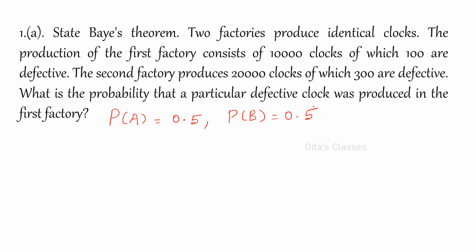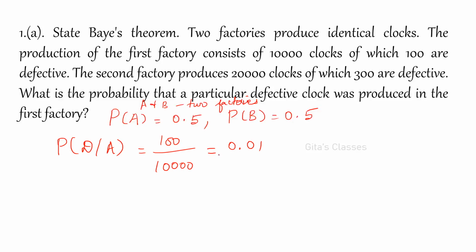So this is a clue for you. Let us take the two factories as A and B. If the first factory produces defective items, that is P of D given A is 100 divided by 10,000, which is equal to 0.01.